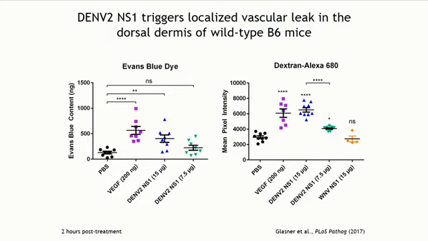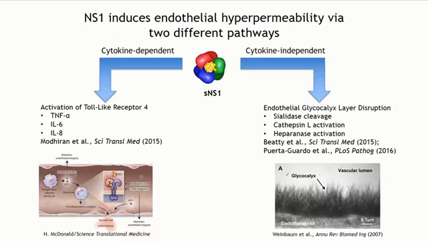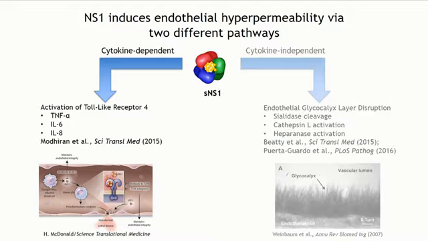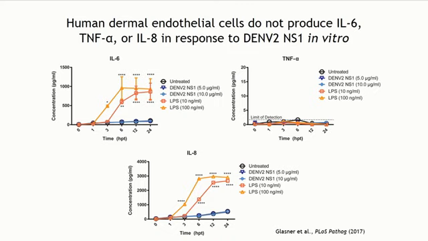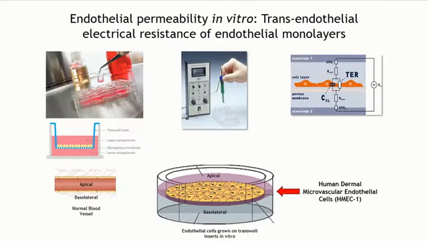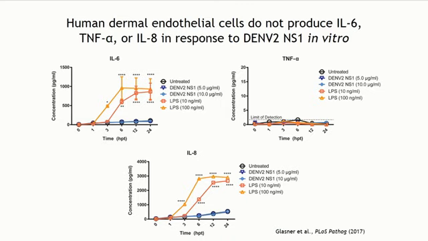So going back to these 2 different pathways, we first wanted to look at the role of cytokines in NS1 pathogenesis, and we started by looking at the ability of human dermal endothelial cells to produce cytokines when stimulated by NS1 in culture. And what we found is that LPS induces high levels of both IL-6 and IL-8 secretion from cells, but NS1 does not. You'll also notice that there's no secretion of TNF-alpha from these cells, and we think this is because most endothelial cells require a secondary inflammatory signal in order to get cytokine or TNF-alpha production.